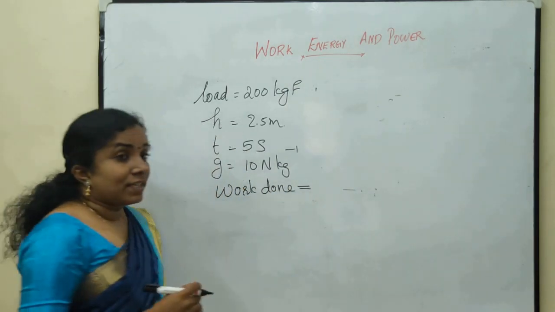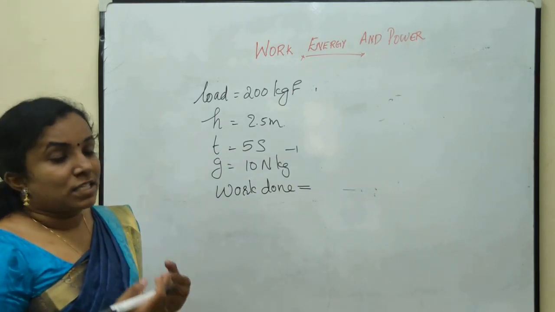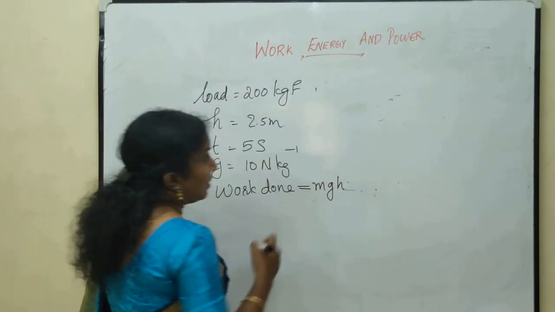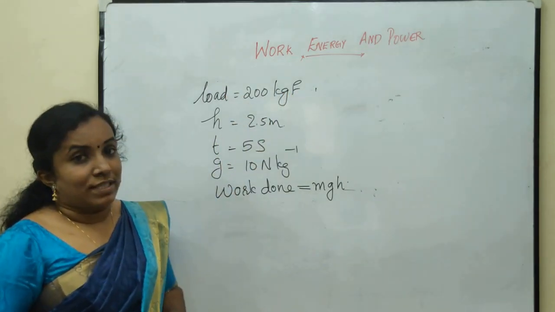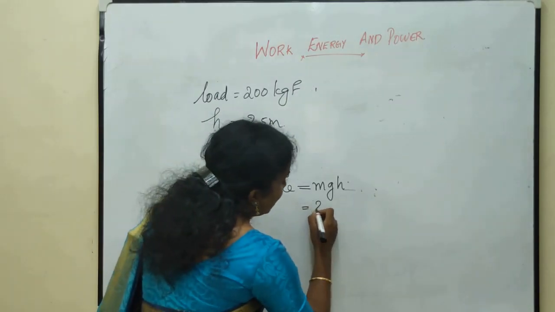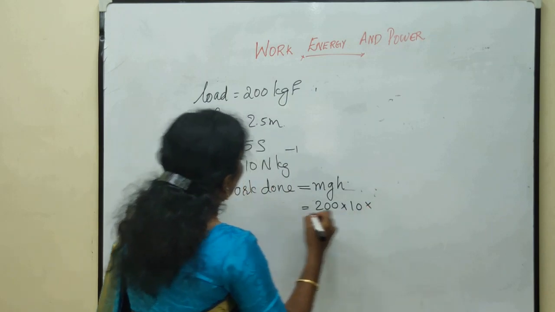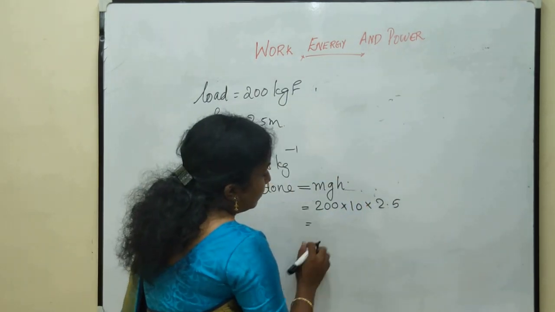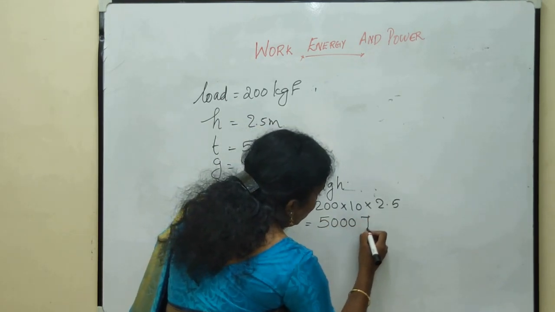He is lifting the work against gravity. Hence, the work done must be mgh. The weight of the load is 200 kilogram force. That means mass is 200 kilogram. Hence, it is 200 into g, which is 10, into 2.5, which is equal to 5000 joule.